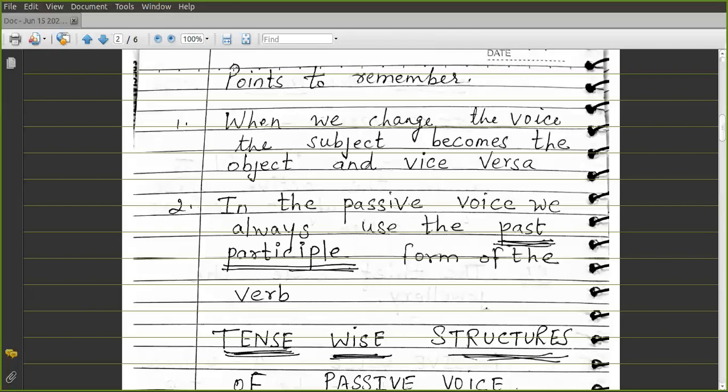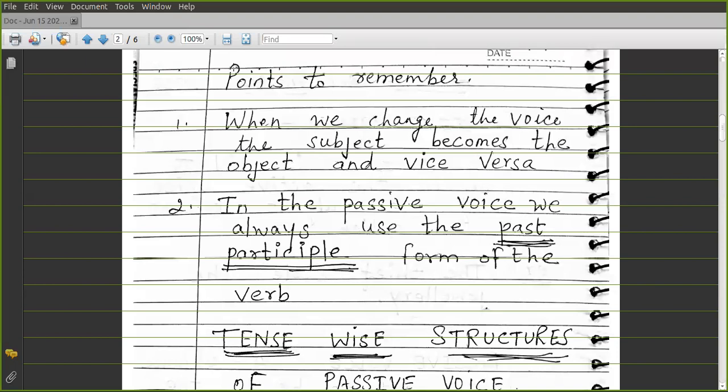Yes, very good. So as you saw in the example how the subject and the objects changed in both the sentences. And the second thing you have to remember is that in the passive voice, we always use the V3, the past participle. You can write V3 in brackets also. In the passive voice, we always use the past participle, that is the V3 form of the verb.